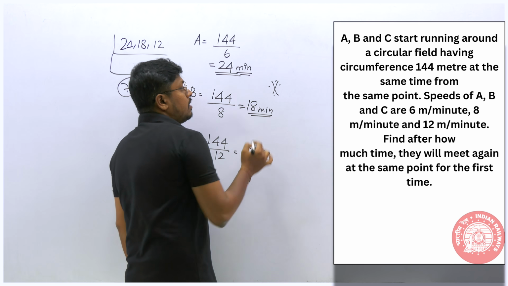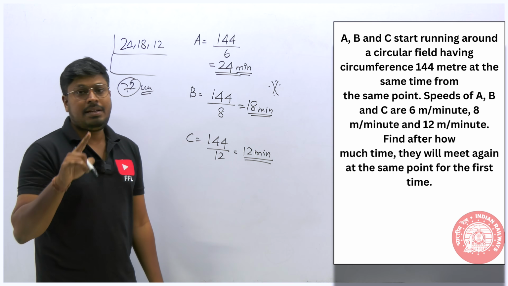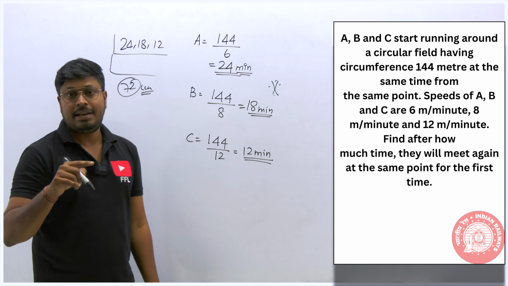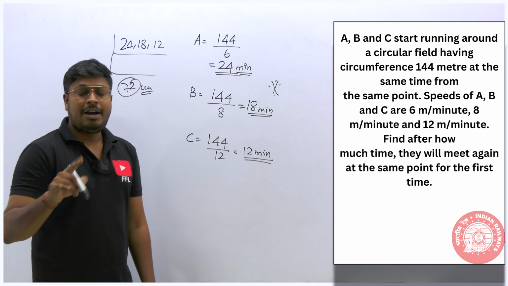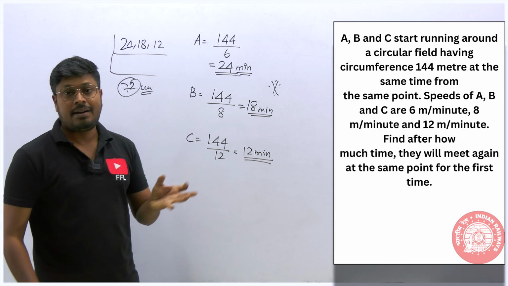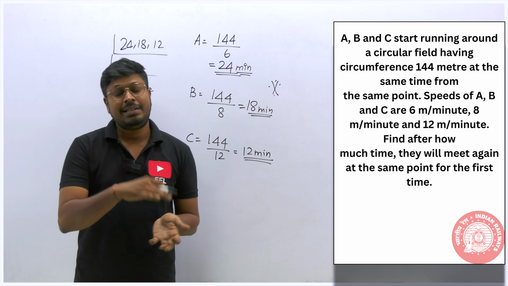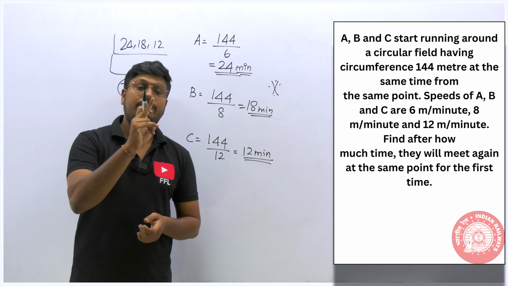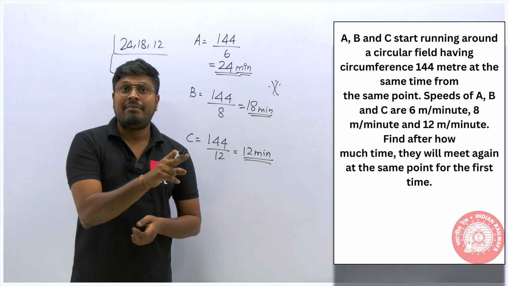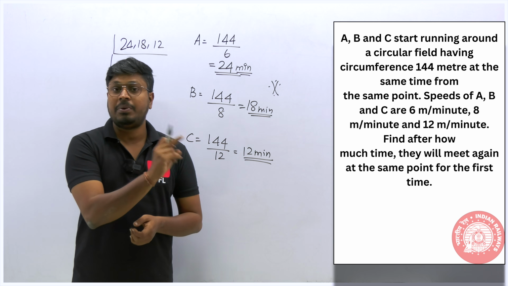If you just go to my channel and see, there is a topic called races, right? Races topic. Inside the races topic, in the last lesson I think, I've posted that is based on a circular track. So circular track, 2 persons running, 3 persons running, how to solve a question like this. And as well in the topic of average, as well as LCM HCF topic, you can find it.